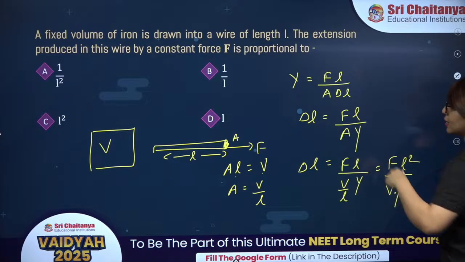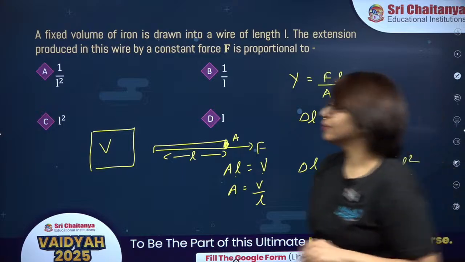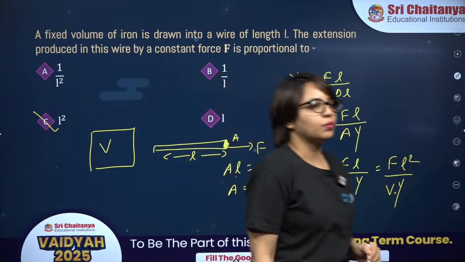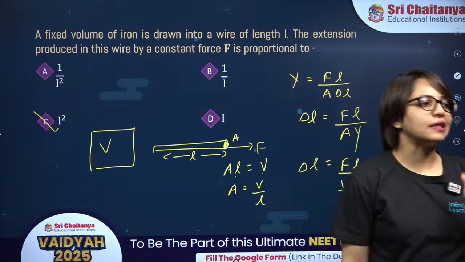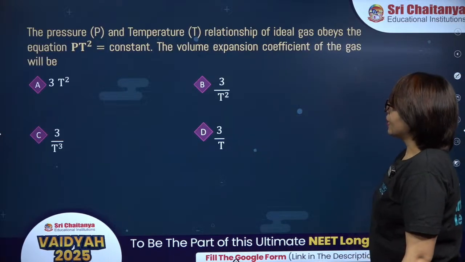So you can see that elongation produced is directly proportional to L square. Fine. So yes, it is option C, not option A. Option A is not correct. Option C is correct. Okay. Chaliye. Next is this one.